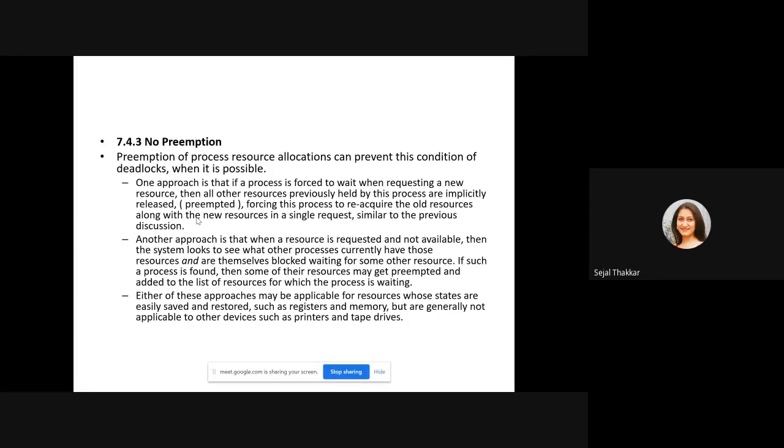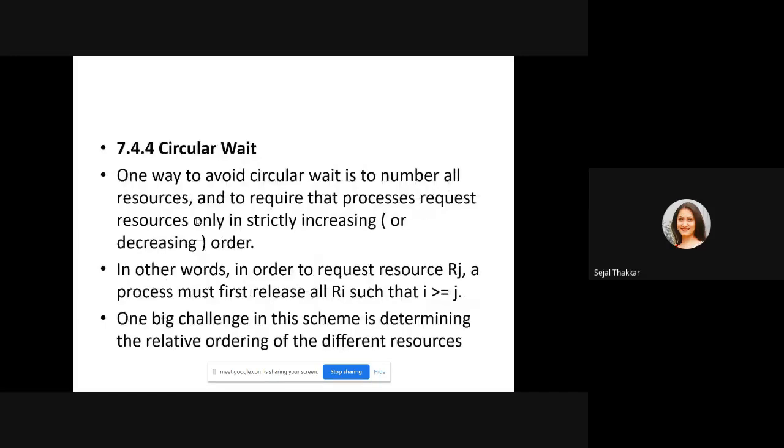So whenever a higher priority process comes, the lower priority process has to give the chance to the higher priority process, and by doing this you can preempt the process and give the chance. Now circular wait should not be allowed. You have to give numbering or ordering to the processes and they have to execute in strict order to remove that circular wait.